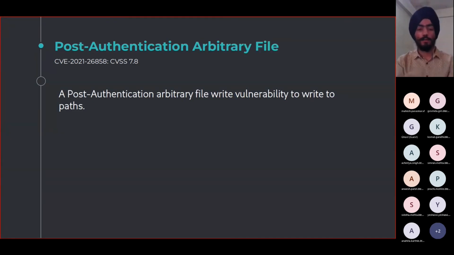The third one was exploiting the post-authentication arbitrary file write. By exploiting this vulnerability, they could write custom paths to their servers, so that after they get the remote access, they need to exfiltrate the data into their own servers, and for that they need to write the custom paths to this post-authentication arbitrary file.